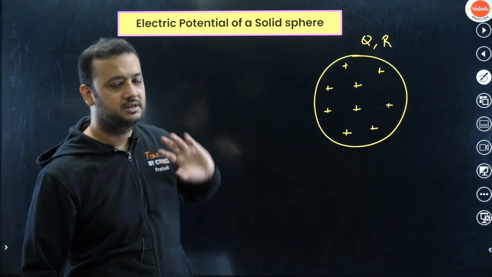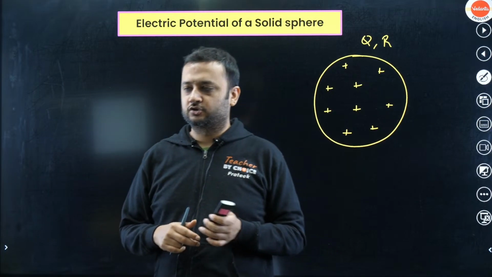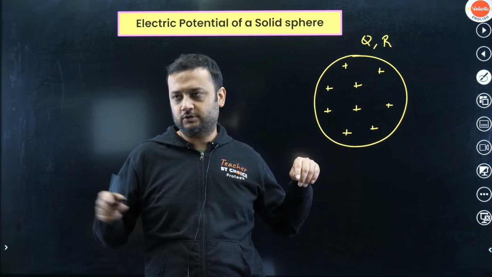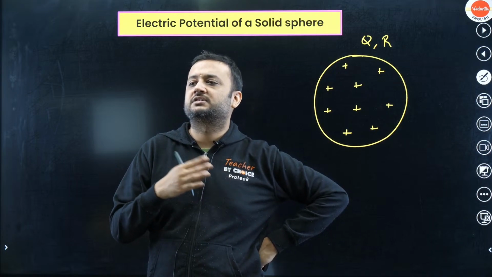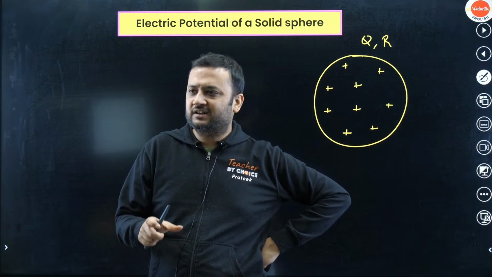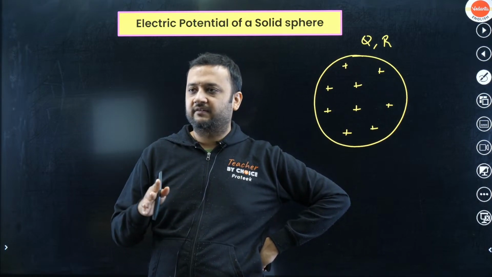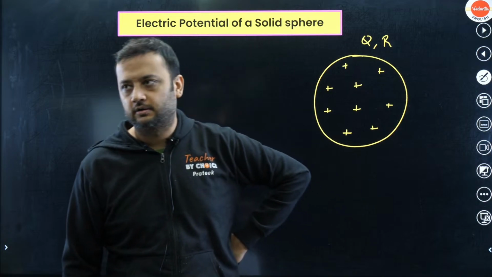So when we say a solid sphere, we inherently assume that it's a non-conducting sphere. When we are specifically saying that charge was spread throughout the volume, then inherently we assume that this was a non-conducting sphere. So for a non-conducting sphere, charge will not spread on the surface. It will stay wherever it was given. It's like an insulator. Okay, I hope you got your doubt cleared.